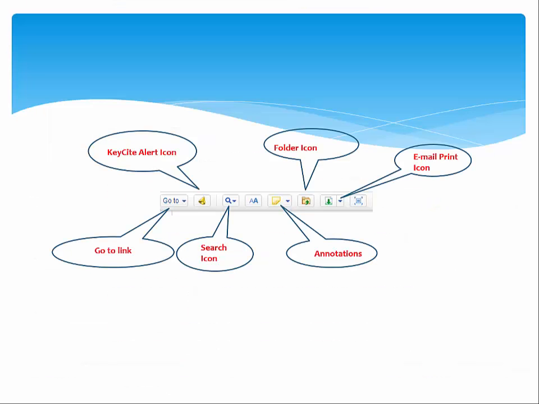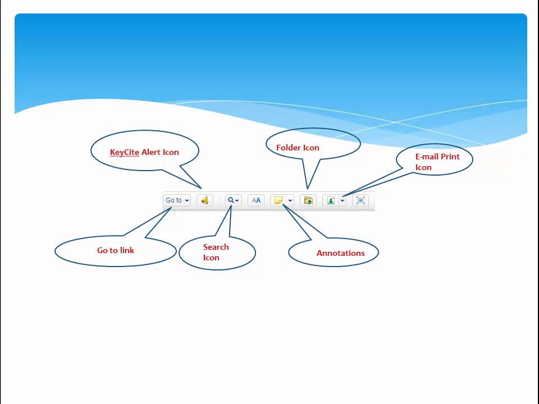We next turn to the icons on the top right side of the icon bar to provide useful tools such as going to an exact page in a document, searching within documents, highlighting and copying text, and saving, printing, and downloading your documents. The icons are a go-to link, a key cite alert, search, annotations, folder, and email print icons.